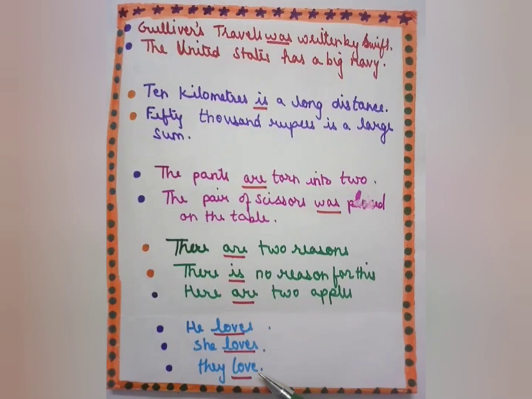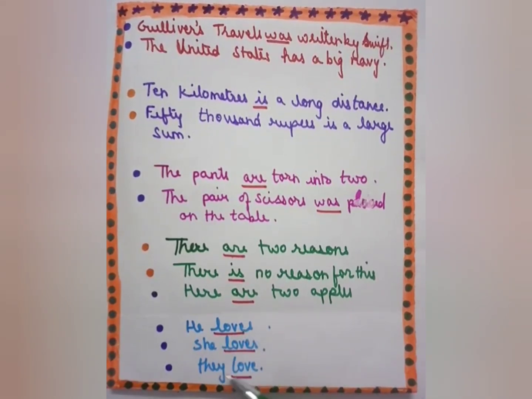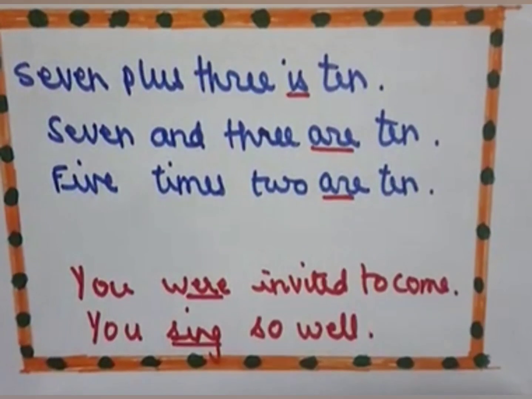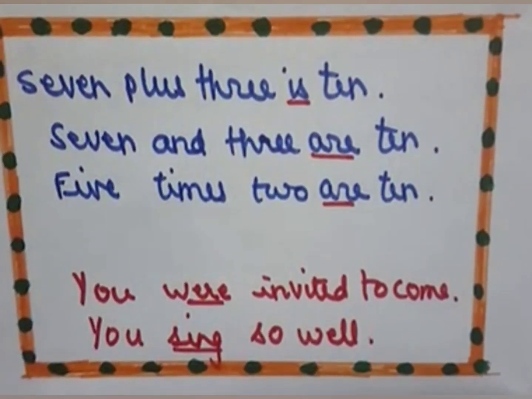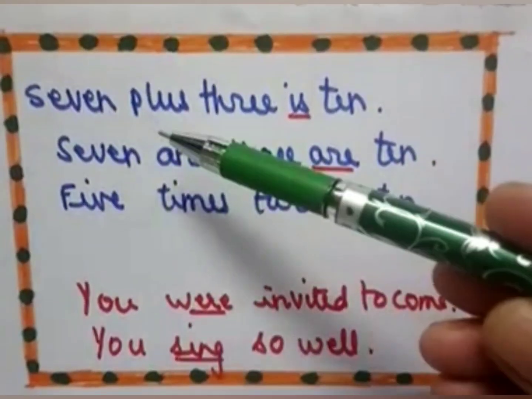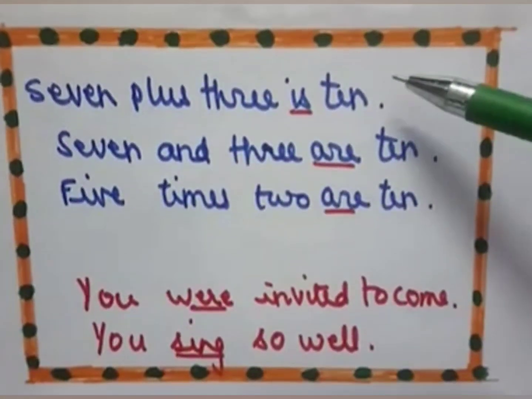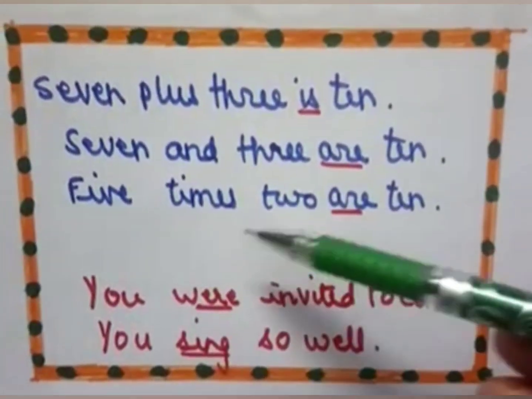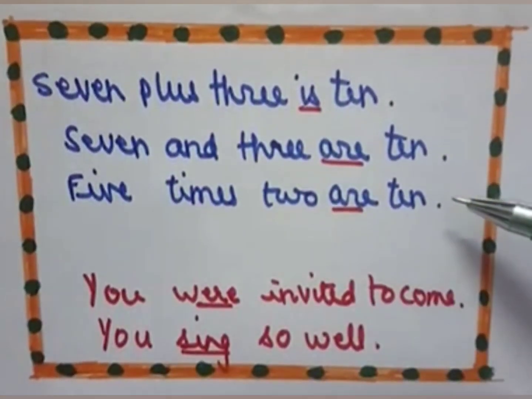With a singular subject, verb plus s, and with plural, we use only the first form of the verb. Now, in the use of mathematical expressions, these rules are accepted. For example, 7 plus 3 is 10. 7 and 3 are 10. 5 times 2 are 10.